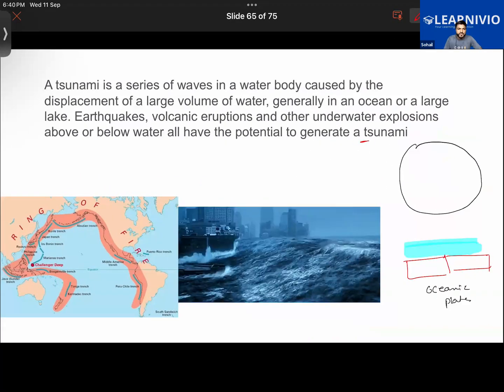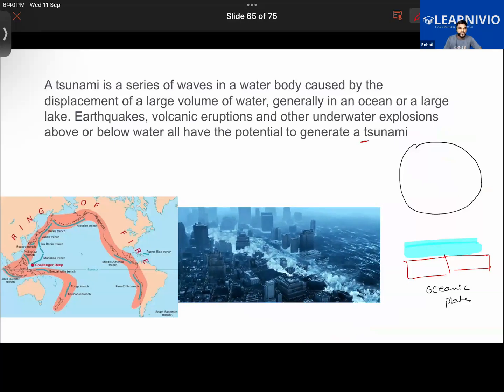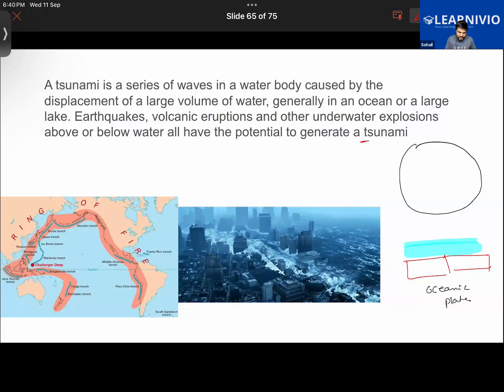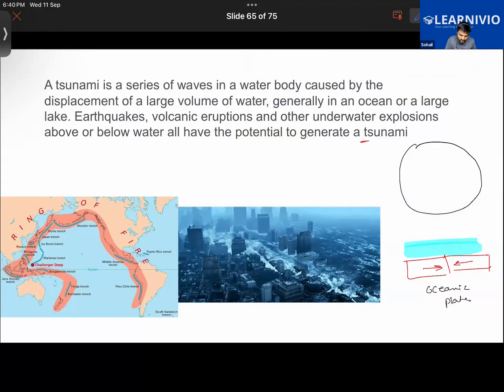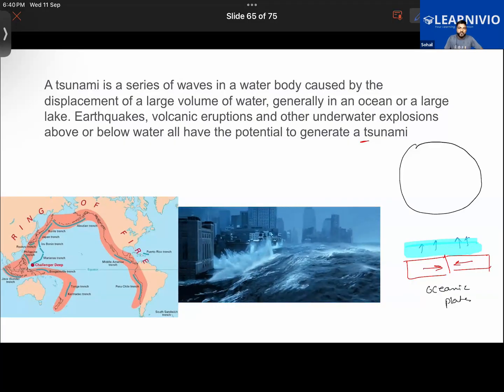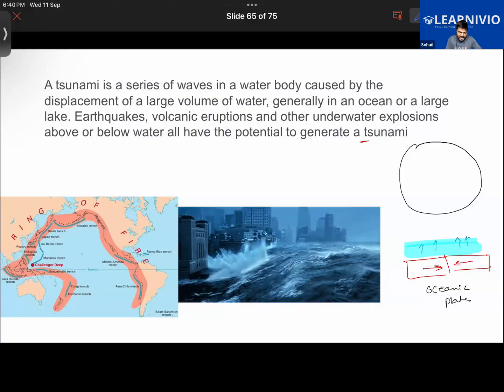Okay. So there are various reasons why a tsunami can occur. One of the prominent reasons for a tsunami is an earthquake, when two giant pieces of tectonic plates, basically oceanic plates, collide into each other. This will displace a huge volume of water above it, because of which waves of huge size are generated. Getting it? Furthermore, if there is some volcanic activity under the ocean, that can also trigger one.